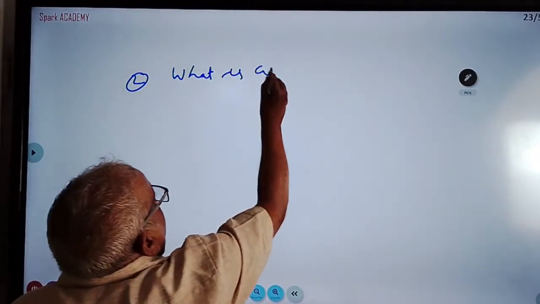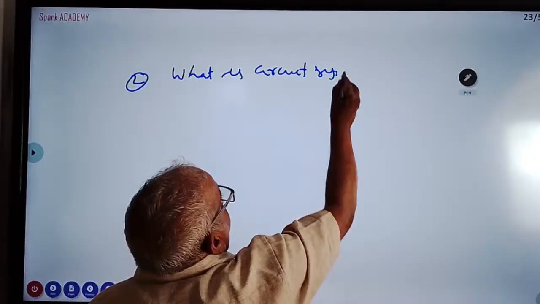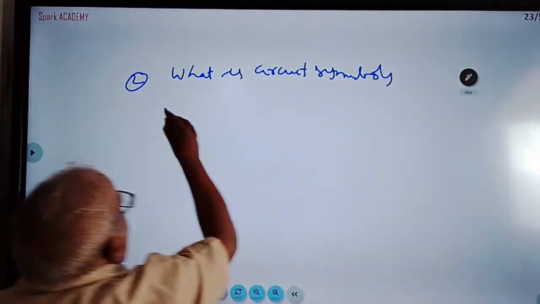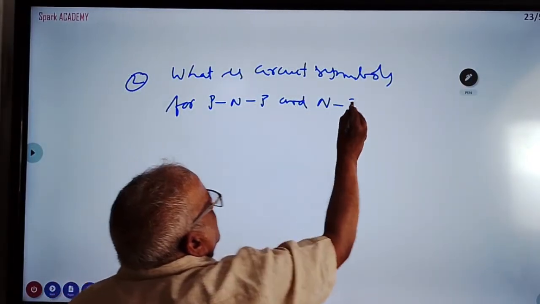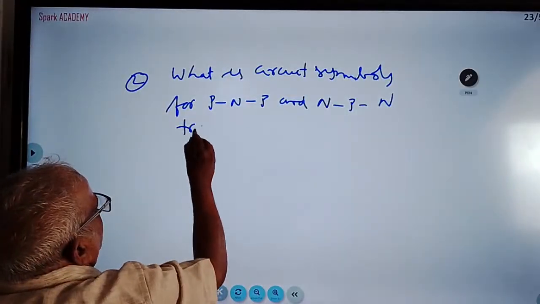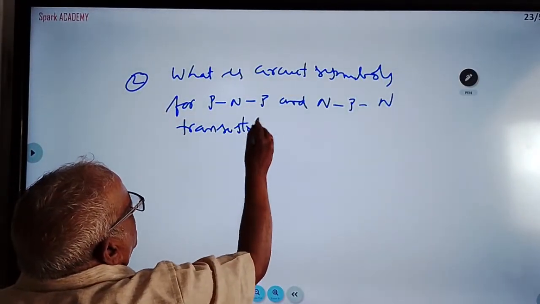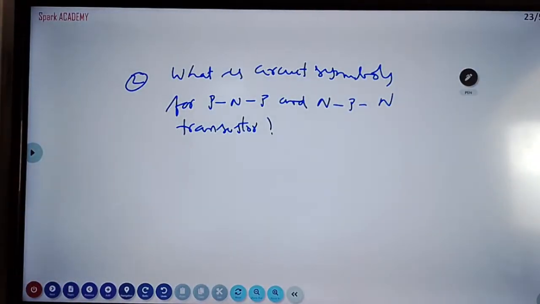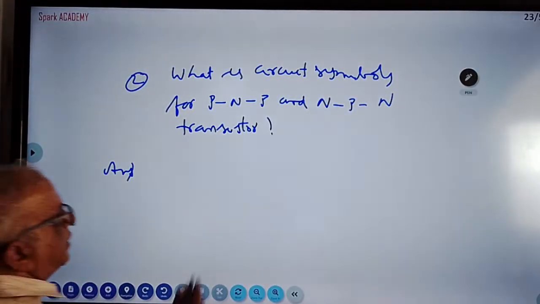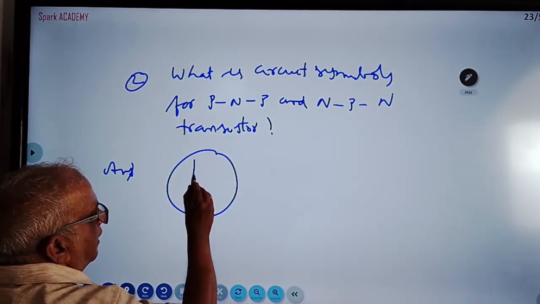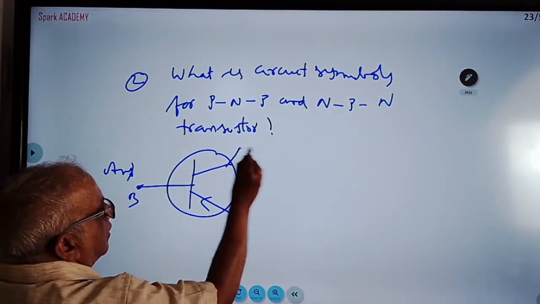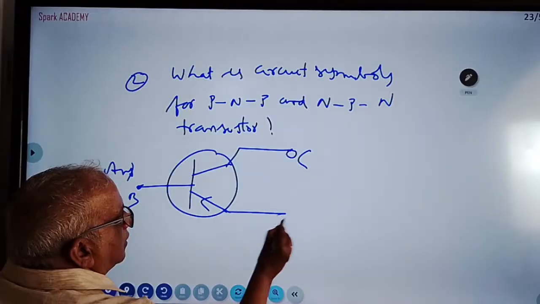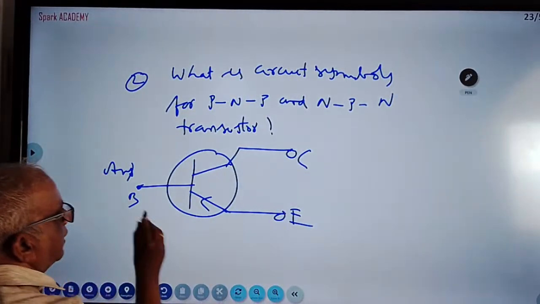What are the circuit symbols for PNP and NPN transistor? They are asking the transistor symbol. Answer, I am giving you first PNP. Draw a circle like this, arrow inside. This is called base, this is called collector, this is called emitter. E is emitter, C is collector, B is base.